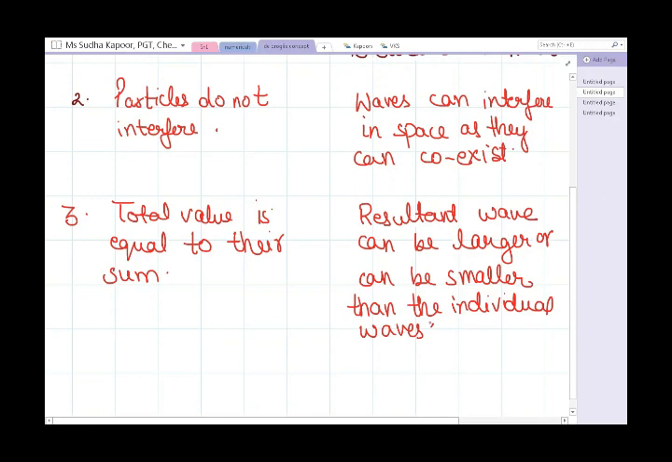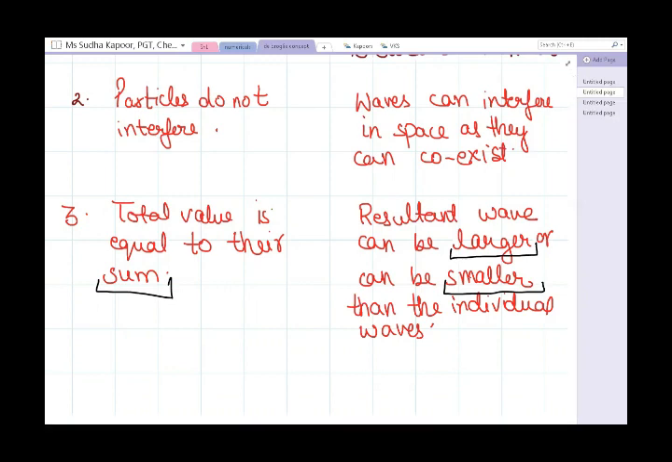Okay, so in case of particles, they are existing in the same space, but they cannot interfere with each other. So their total value is equal to the sum. But in case of the wave, it can be either larger or it can be smaller, because waves can coexist in the same space. So these are some of the basic differences between a particle and a wave.